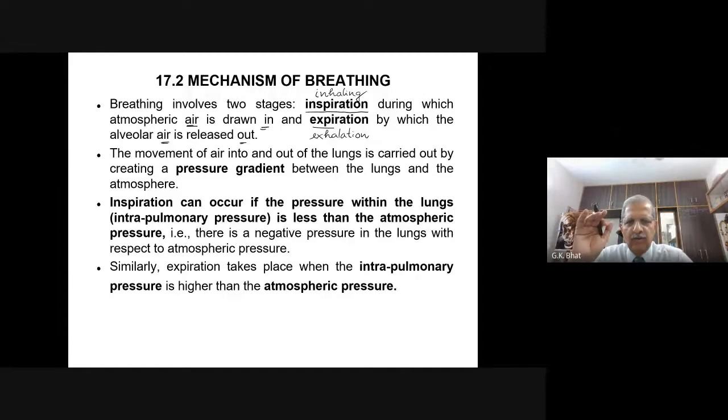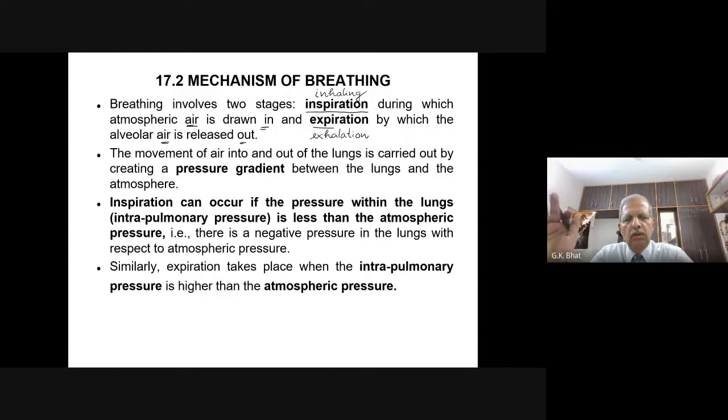Whenever we breathe out, the air that comes out from our nose, please remember, does not only contain carbon dioxide, it contains oxygen also. This is a point to be remembered. Most students mistakenly think that the air we breathe out through the nose contains carbon dioxide.